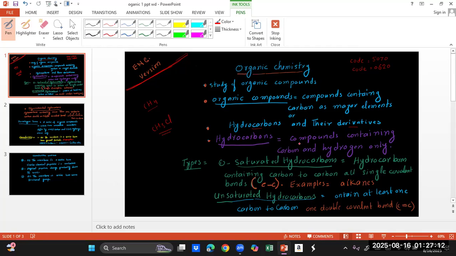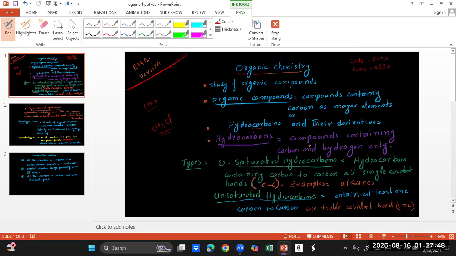Hydrocarbons are made up of only two elements. One is carbon and the other is hydrogen. No other element is there. So hydrocarbons are the compounds containing carbon and hydrogen only. Now if this question is of 2 marks, the word "only" carries the second mark. So you must keep in mind that hydrocarbons must contain carbon and hydrogen, and along with this, you have to add "only".